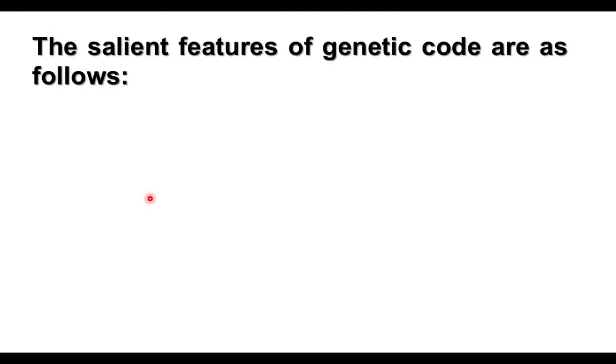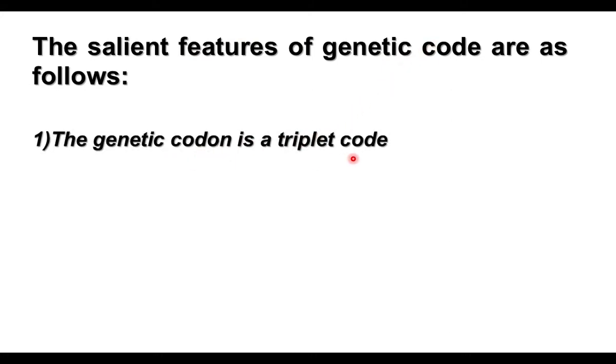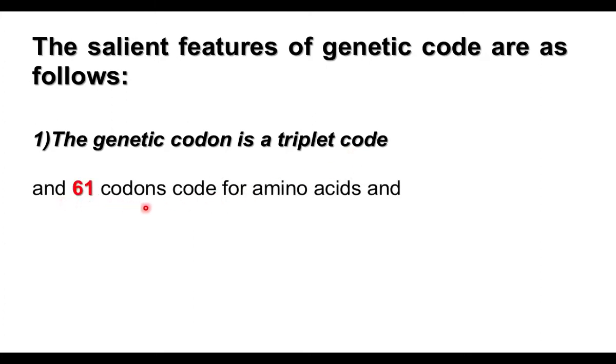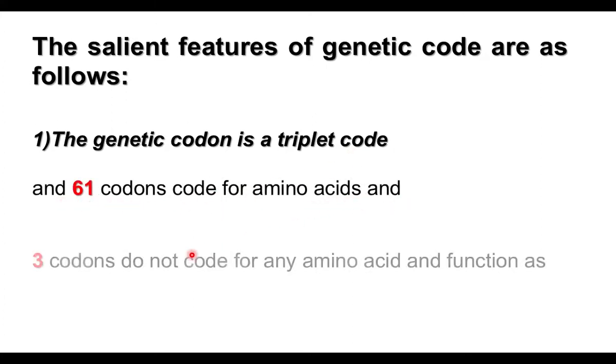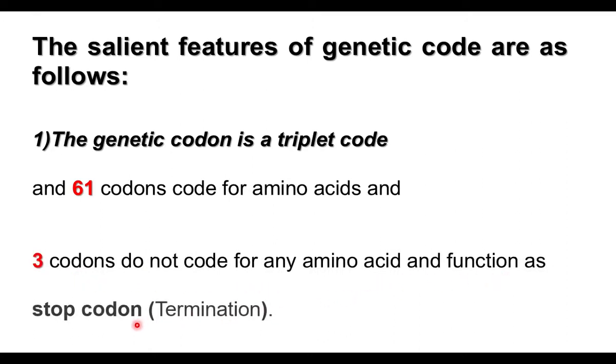We have already discussed the general account of the genetic code so far. Now let us continue with the salient features of the genetic code. The genetic code is a triplet code, as we have already discussed clearly. 61 codons code for amino acids, and the 3 codons do not code for any amino acids. They function as stop codons. They are involved in termination or stopping of protein synthesis, that is, translation.